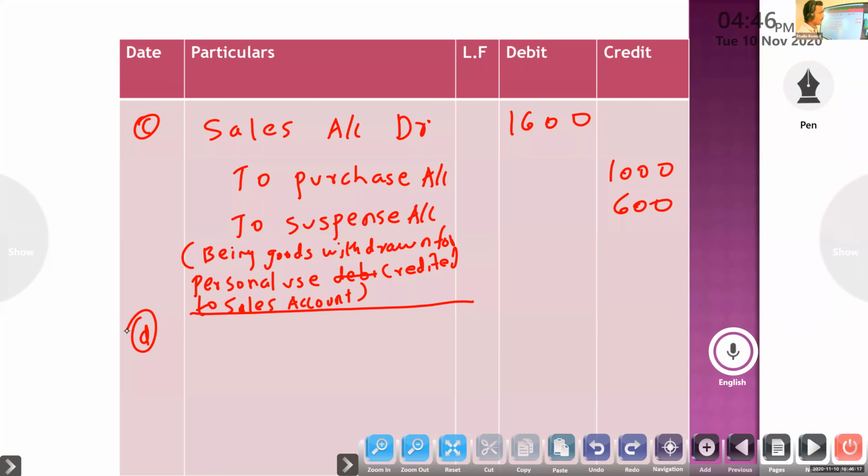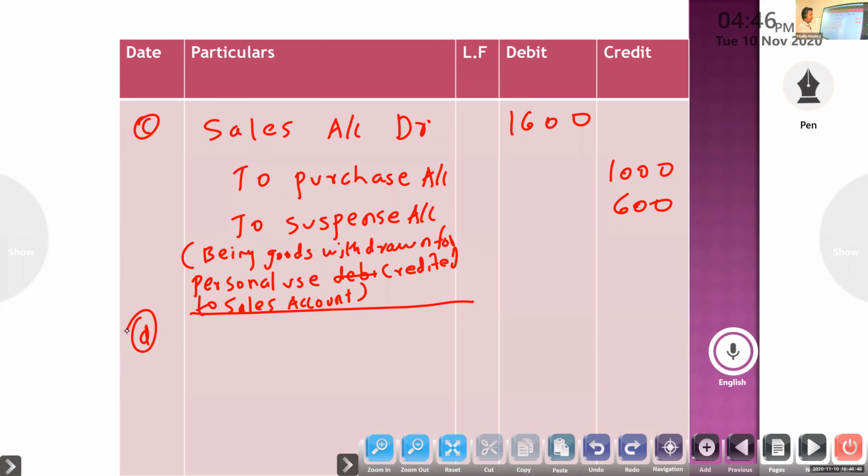Posted to machinery means the machinery account is undercast. One thing you have to remember in this journal entry is whether machinery is debit or credit. If it is undercast, do the same; if it is overcast, do the opposite. Here, what is the problem? 3,000 depreciation was posted to machinery as rupees 300.